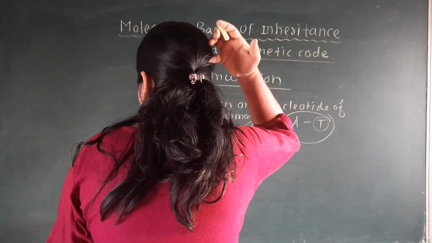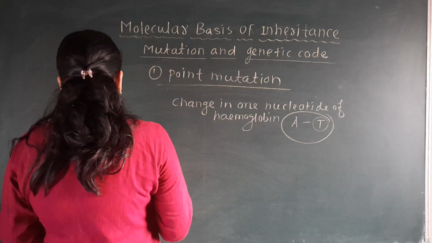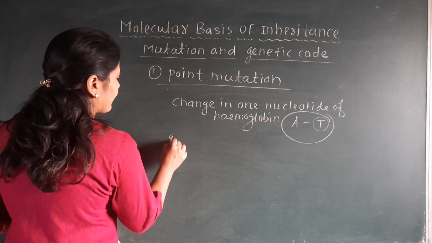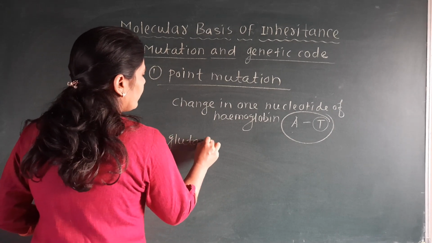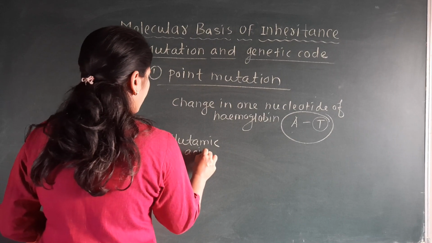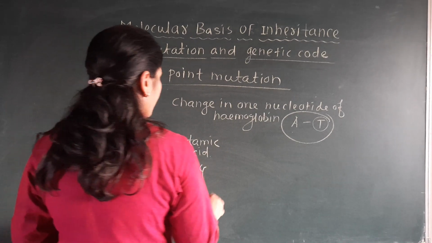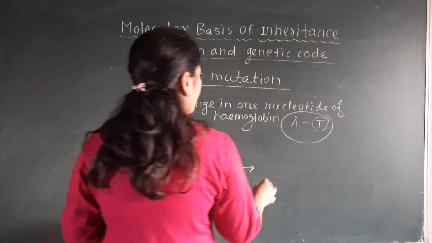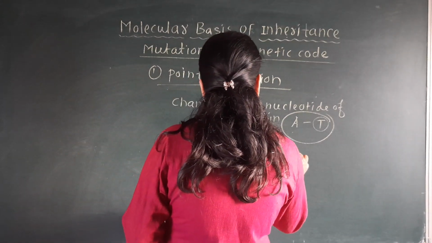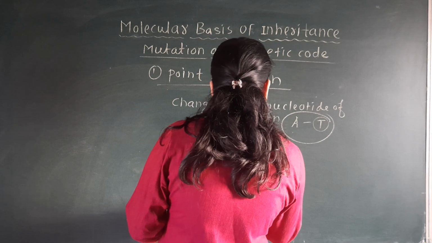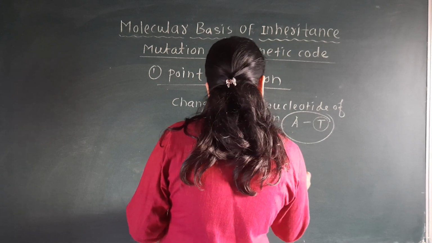See here, an example is given: the glutamic acid. This is one of the amino acids, which has codon GAG, and it gets converted into another amino acid, valine, which has codon GTG.